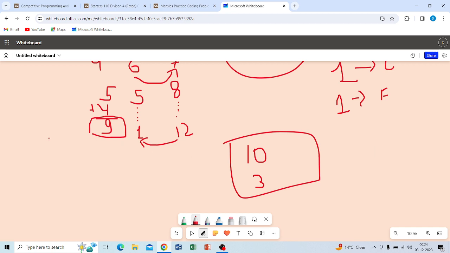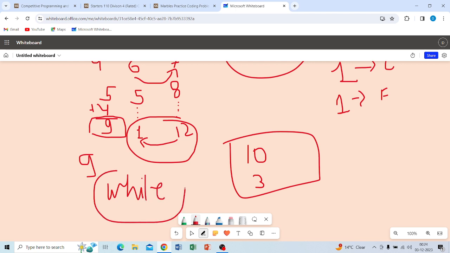After 9 times, when it is not divisible, we move out of the while loop, but our boolean would not be updated, which means it stays false.